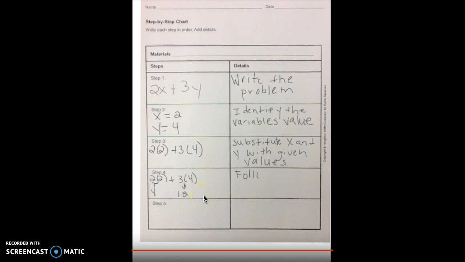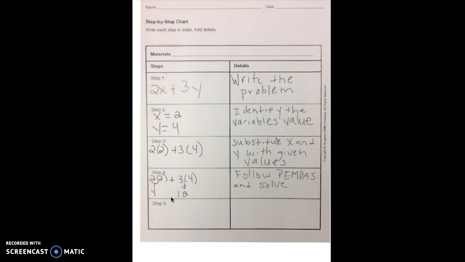And lastly, after I've completed that, I would do the next step, which would be 4 plus 12. We know 4 plus 12 equals 16, so we have solved this algebraic expression by substituting our x and y values in for the x and y in the expression.